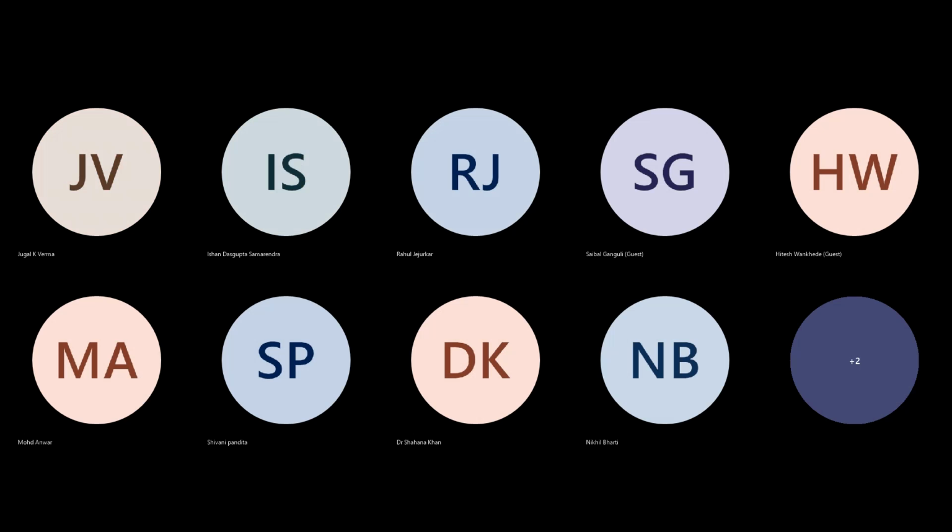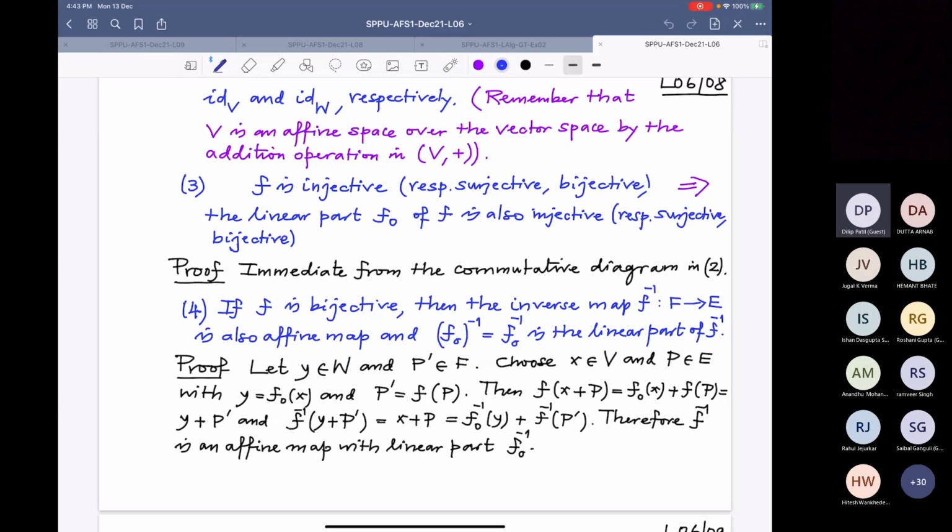The affine map is the inverse of the linear part of F. That is what we want to prove right now. Now, sir, if capital F is the codomain of small f.